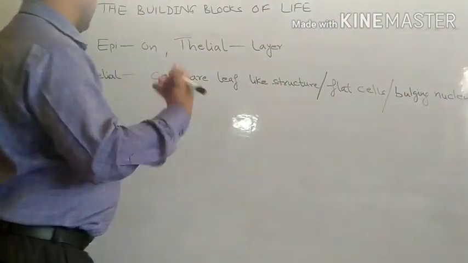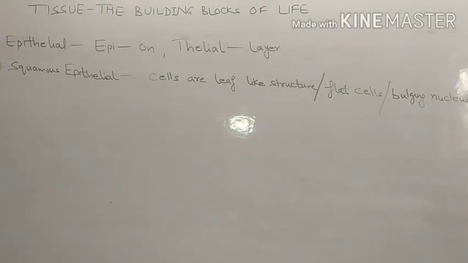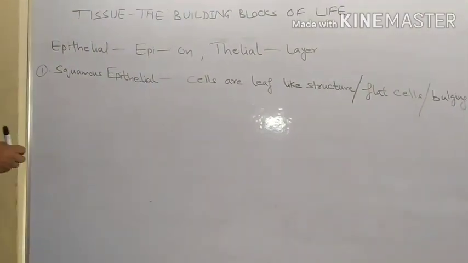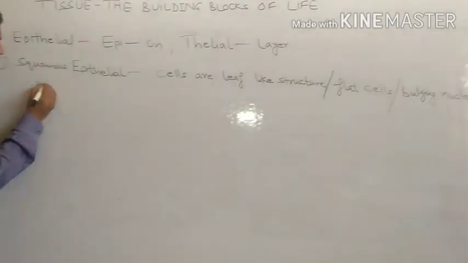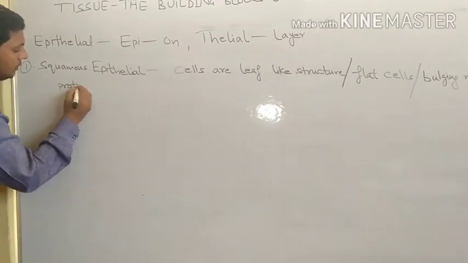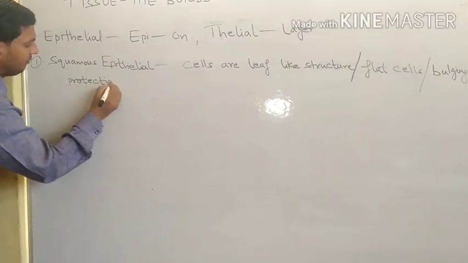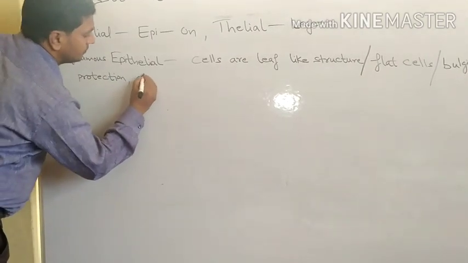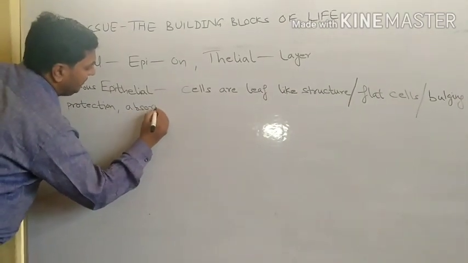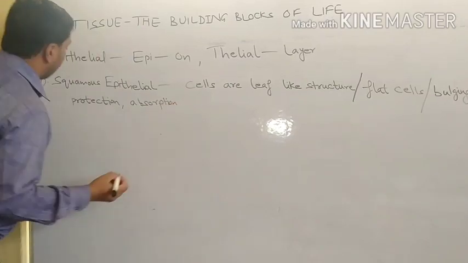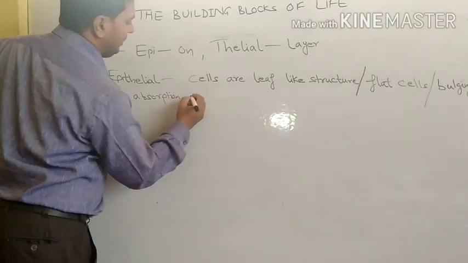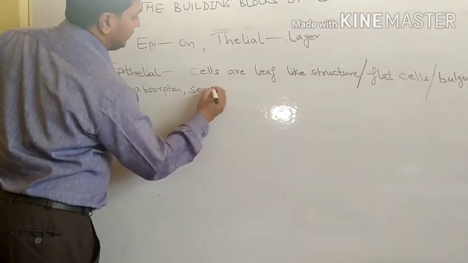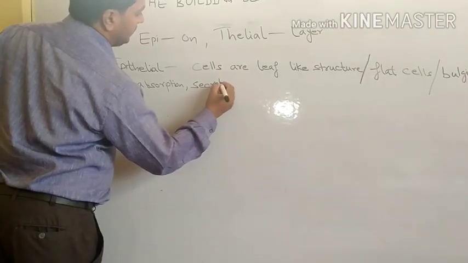Now this squamous epithelium has functions like protection, absorption and secretion. Three functions are there for this epithelial tissue: protection, absorption, secretion.